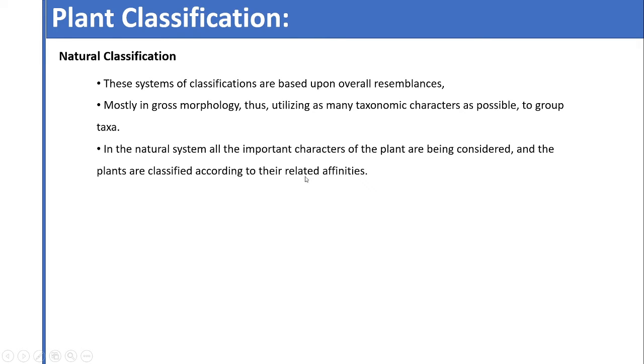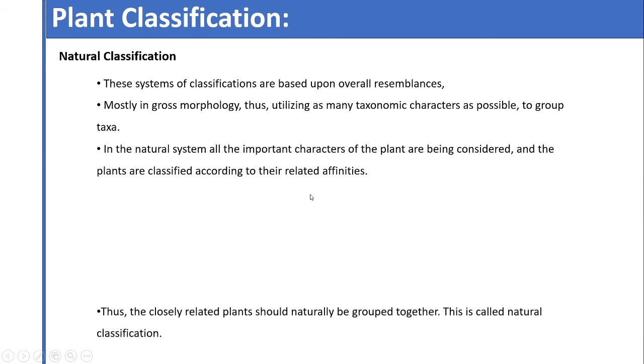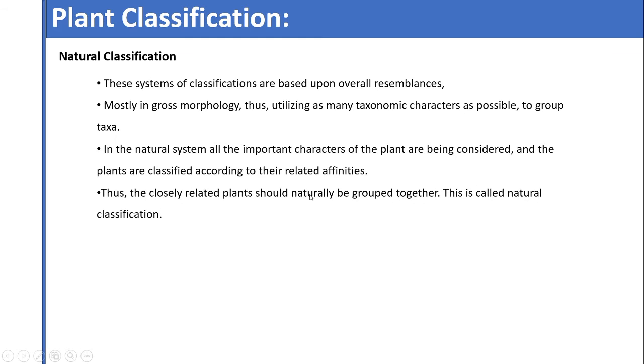When we have more than one plant in classification or identification, we have to consider the taxonomic characters, and in addition to the taxonomic characters we have to consider the affinities of those plants. Thus the closely related plants should naturally be grouped together, and this is called natural classification.